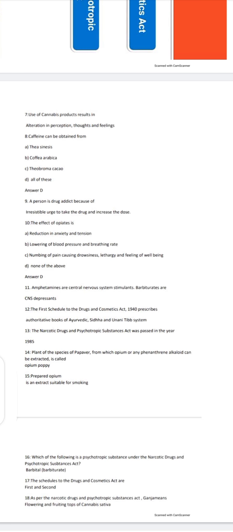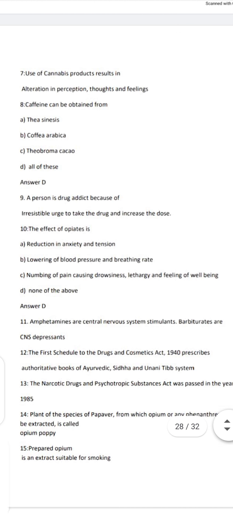The use of cannabis product is an adulteration in preparation. Caffeine can be obtained from Theobroma cacao, Coffea arabica, and Thea sinensis. A person is drug addicted because of an irresistible urge to take the drug and increase the dose. The effects of opiates: none of these.